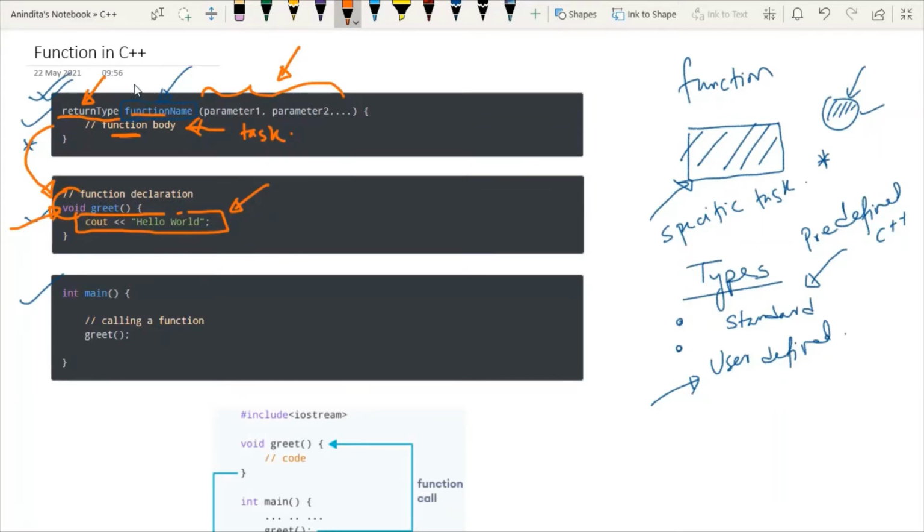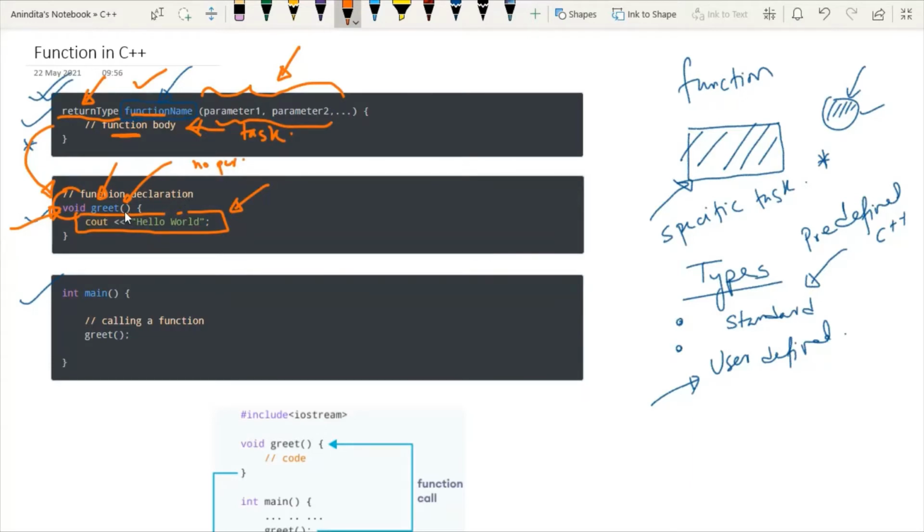Then according to this syntax, we have to give the name of the function. Here the name of the function is greet, and this portion is allocated for passing parameters. But it may happen that we have some function with no parameter.